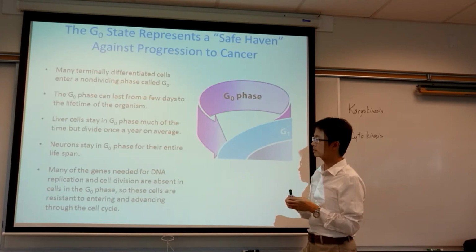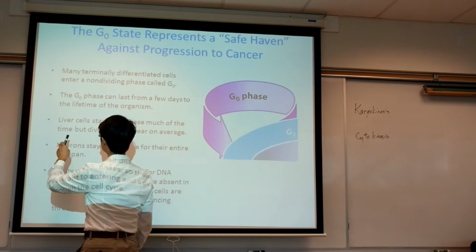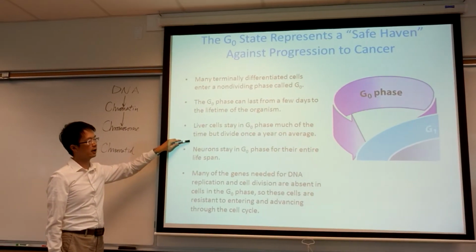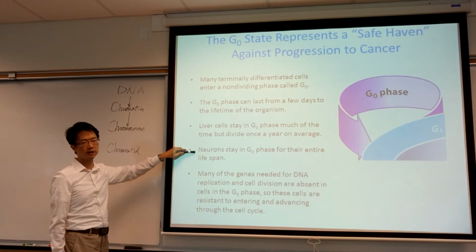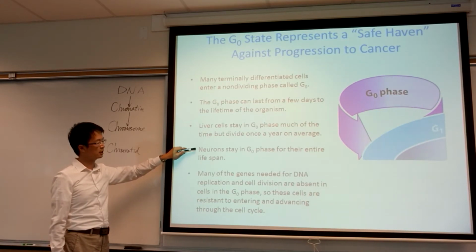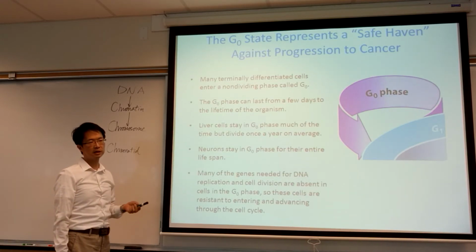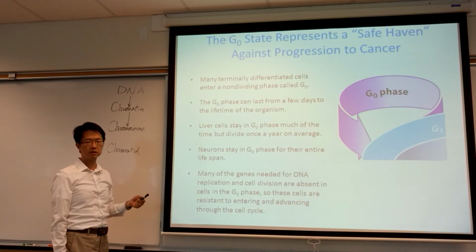So it gives you an example, liver. Liver cells stay in G0 phase, but divide once a year on average. But neuron, that is a nerve cell, stays in G0 phase for its entire lifespan. So that's why I keep saying that nerve cells or neurons don't divide.